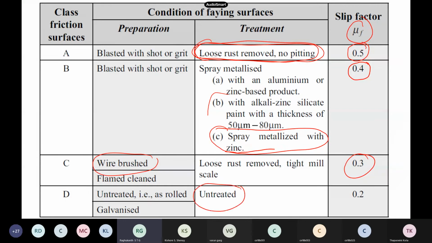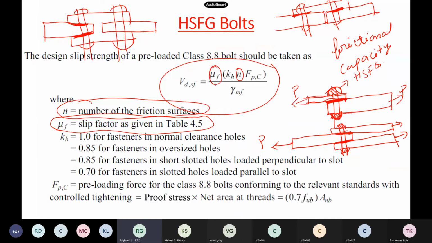Suppose it is untreated. In practice, if you go to the field, they don't do this. They simply join the bolts, so the friction value will get reduced to 0.2. If it is very excellent, say 0.5, 0.4. So you have to go to the site, look at it, and take the actual decision. Okay, so this is our μF.